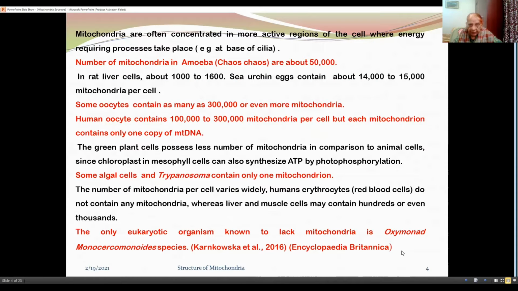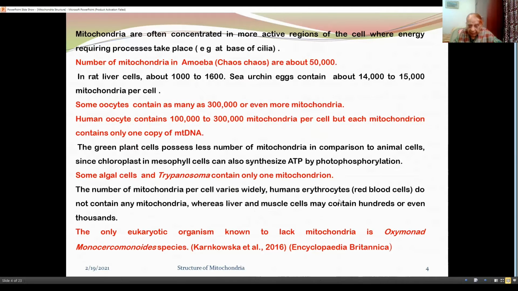Mitochondria are often concentrated in more active regions of the cell where energy-requiring processes take place. The number of mitochondria in amoeba is about 50,000. In rat liver cells, about 1,000 to 1,600.